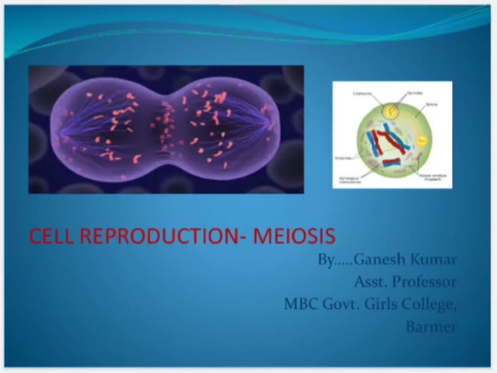Hello friends, today we discuss cell division, meiosis. The production of offspring by sexual reproduction includes the fusion of two gametes, each with a complete haploid set of chromosomes. Gametes are formed from specialized diploid cells. This specialized kind of cell division that reduces the chromosome number by half results in the production of haploid daughter cells. This kind of division is called meiosis.